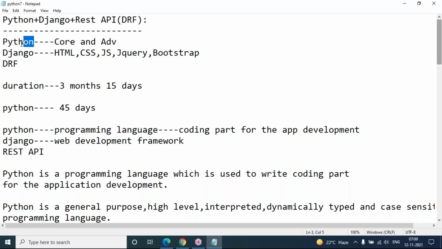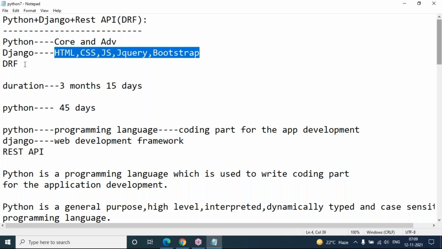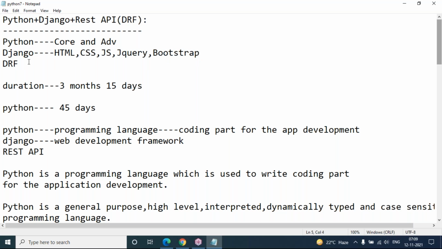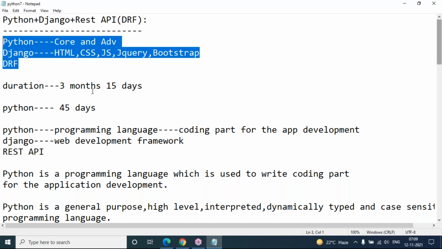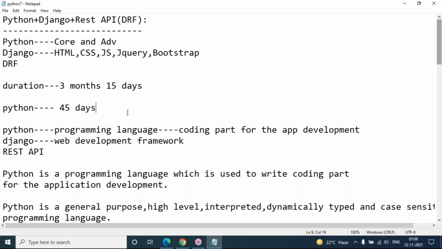Once you learn Python plus Django with the basics of UI technologies and REST framework, then you will become a Python full stack developer. Or else, according to your requirement, if you need only Python programming, then you can attend only Python classes for the first 45 days, and you should pay only for Python. You need not pay for the entire package. Okay, that you know.